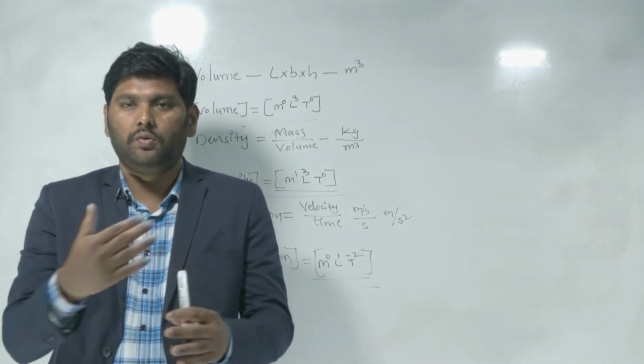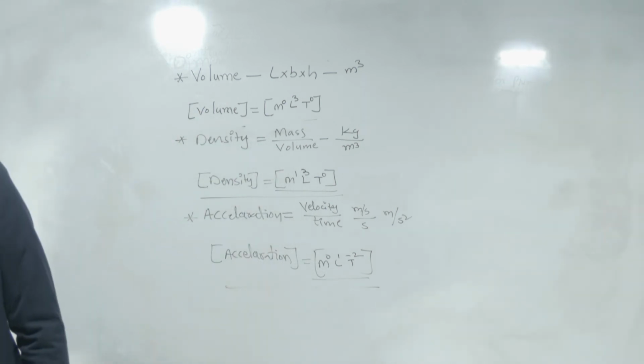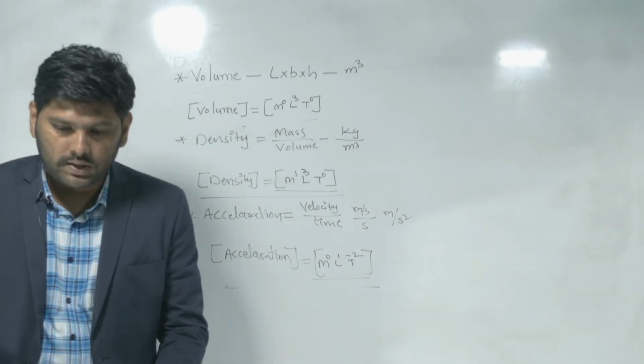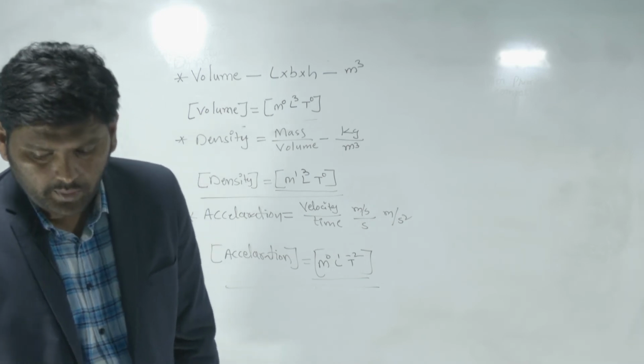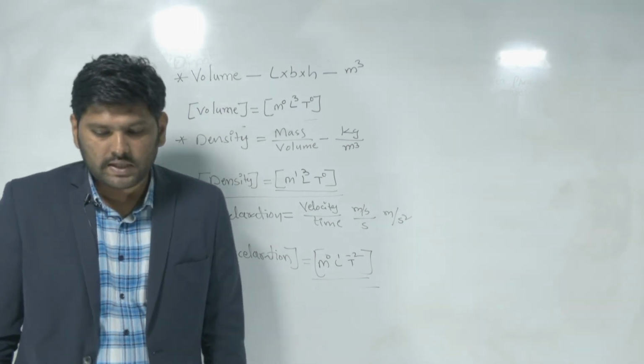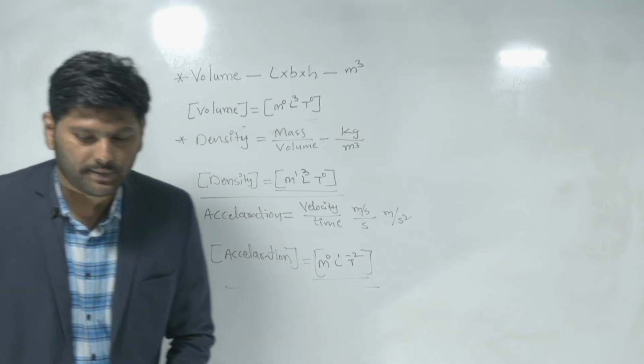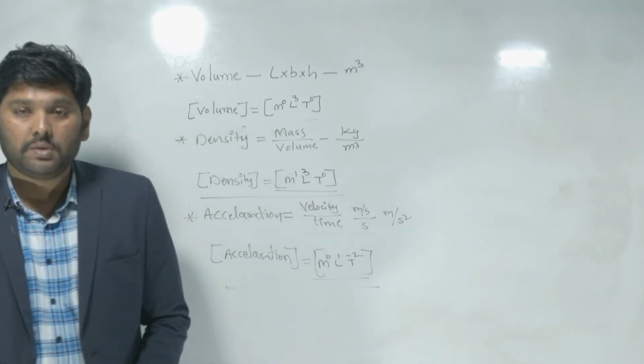Now let's discuss some questions from your practice sheet. Conceptual questions, page number 27.